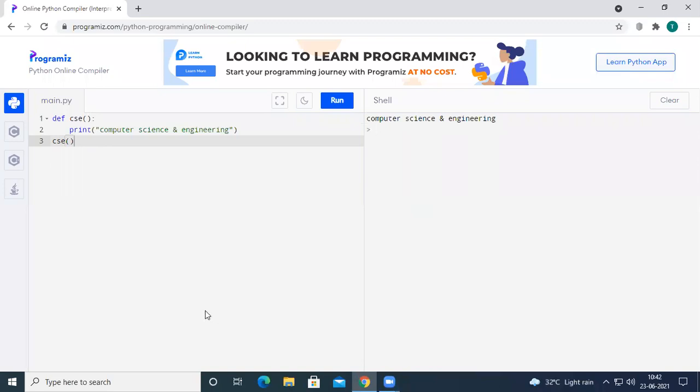Now we had just used a function without parameters. For example, I want to have one parameter for this function. In the C programming language, to define a parameter we have to use int a in order to tell that it is an integer parameter. But in Python, there is no need to use such data types.